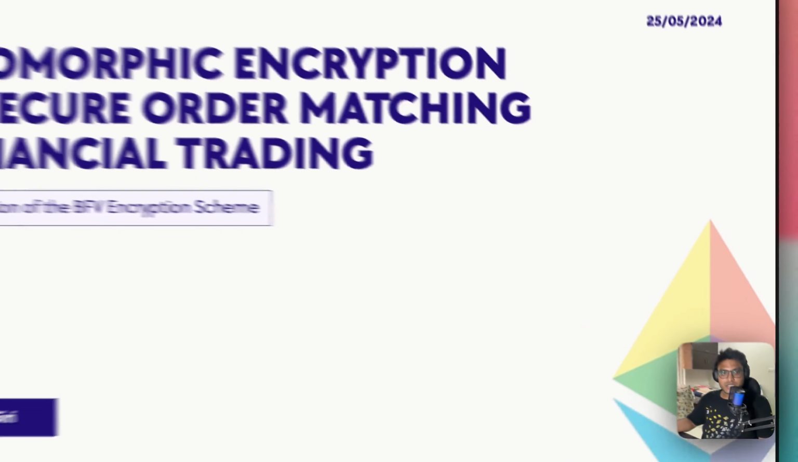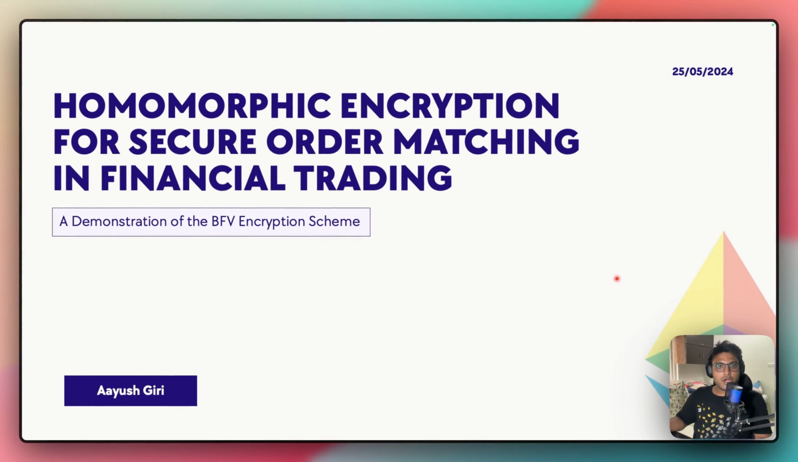The project demonstrates the use of homomorphic encryption for secure order matching in a financial trading system. By utilizing the BFV encryption scheme and homomorphic operations, we can ensure that the process remains confidential throughout. This innovative approach not only enhances the security of trading systems but also showcases that there can be a future where we'll be creating encrypted mempools for the real world. So let's just dive into the presentation.